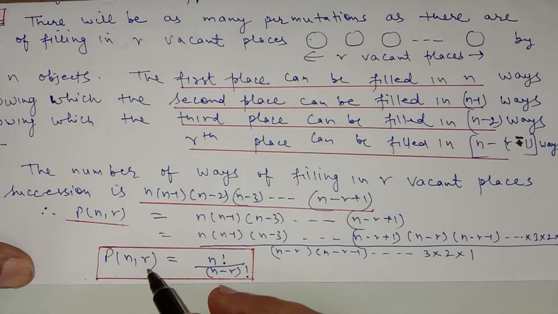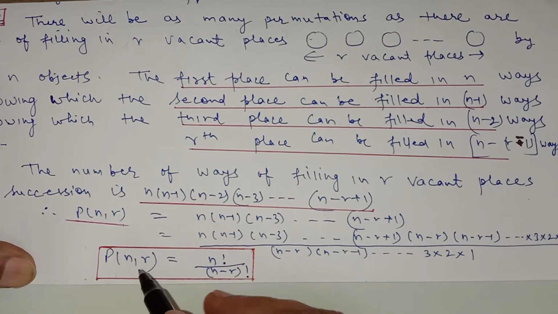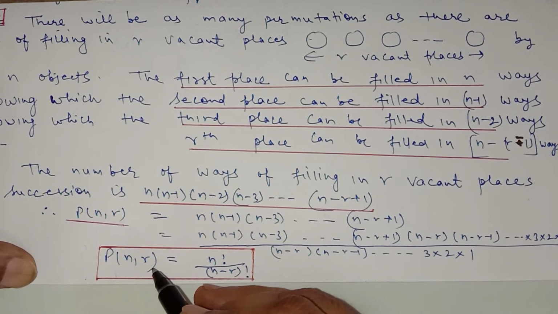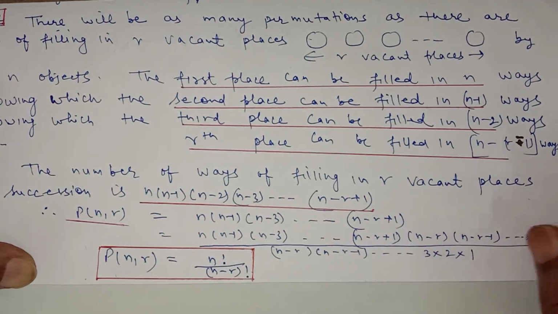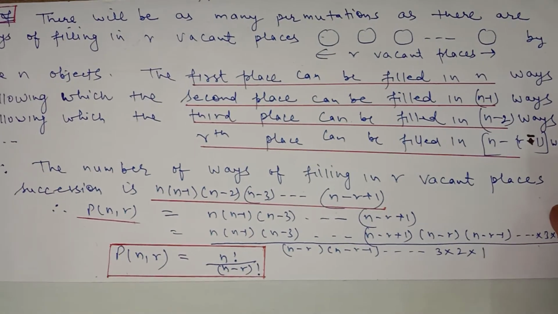So this is the formula for the permutation in which we have n objects and r are to be arranged out of them: n factorial upon n minus r factorial.